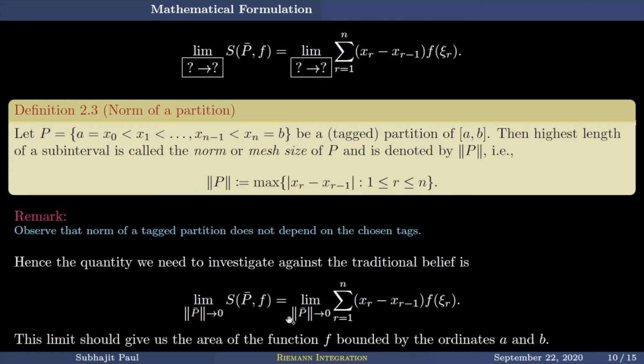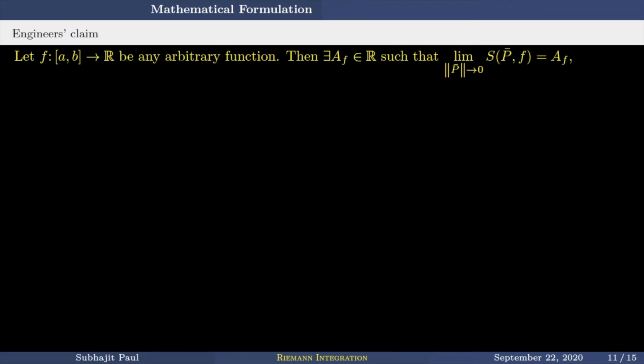This explanation will actually give us the proper formulation of the popular belief of what we are trying to do. So we are just one step away from the complete mathematical formulation of what engineers have been doing for many centuries. The claim is: let f be any arbitrary function defined over the closed and bounded interval [a, b].